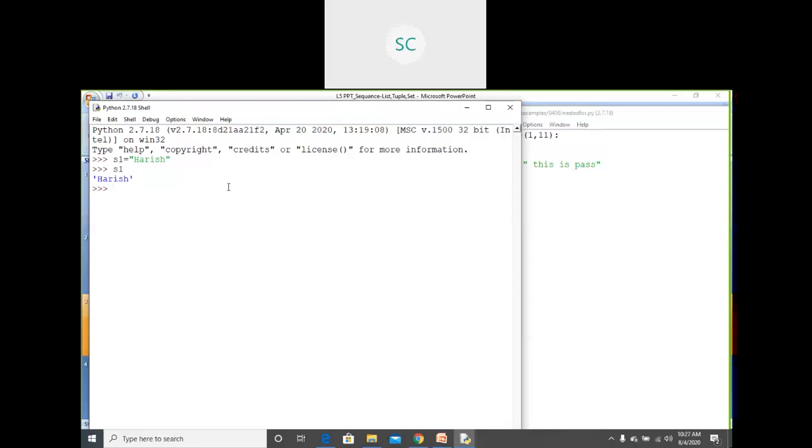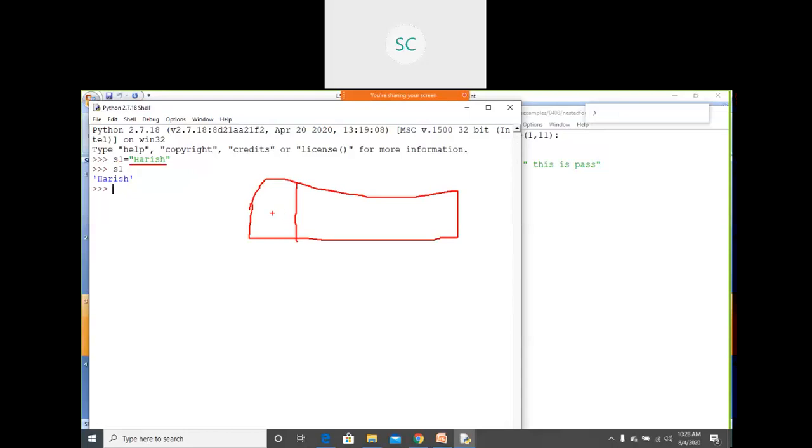Internally, how will this work? It will simply take the characters. The first character will start from index 0, then the next character, like that. Internally it follows an array.